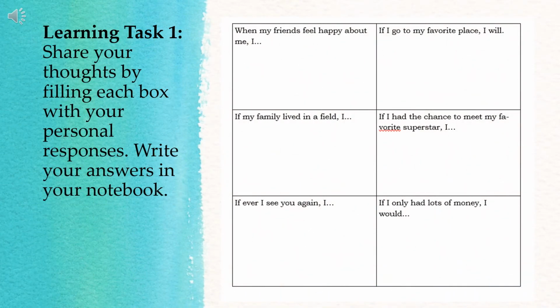Let us have learning task 1. Share your thoughts by filling each box with your personal responses. Go to your Google Classroom and look for the Google Form link to accomplish this task. The first box says, "When my friends feel happy about me, I..." So how do you feel whenever your friends feel happy about you? I appreciate their happiness for me.